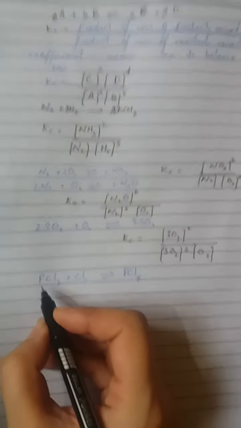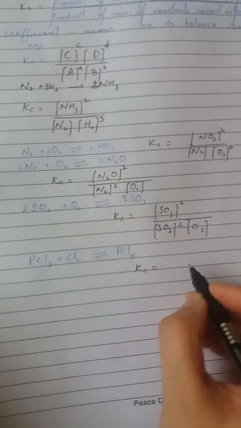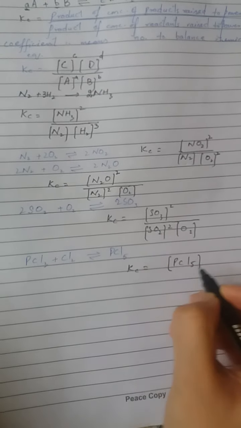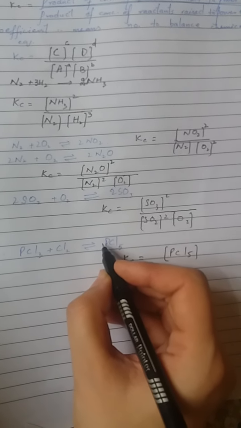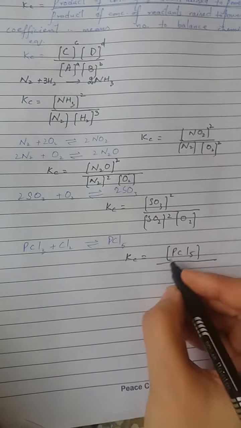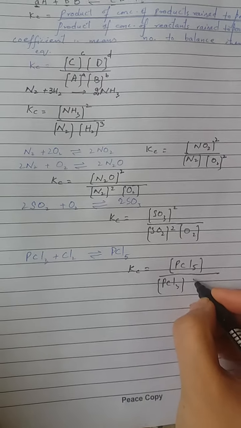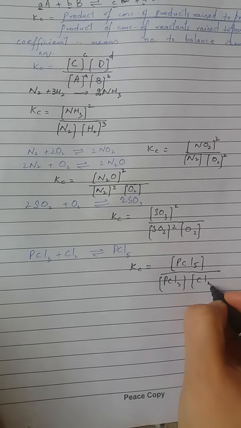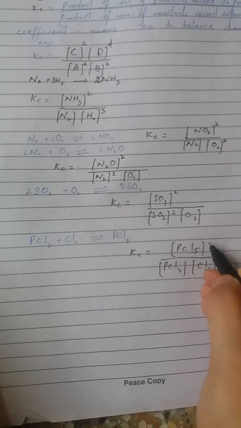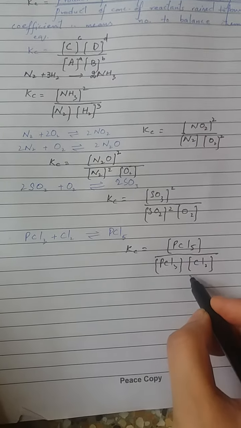For this chemical equation, we write the Kc value as the concentration of PCl5, phosphorus pentachloride. Here coefficient 1 is used, so to the PCl3. Here each coefficient is equal to 1, so that's why the 1 may or may not be used in this chemical equation. So here its Kc expression can be represented as